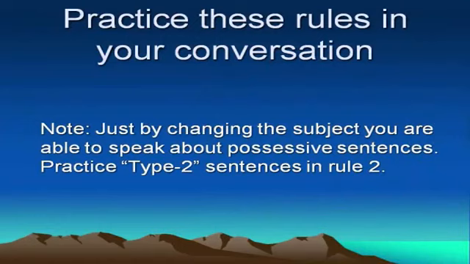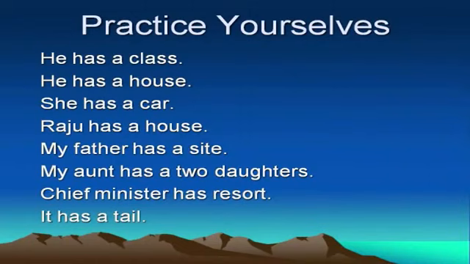Practice these rules in your conversation. Note: just by changing the subject, you are able to speak about possessive sentences. Practice type 2 sentences in Rule 2. I do not have, we do not have, you do not have, he does not have, she does not have, it does not have, they do not have. Practice yourselves just by changing the subject and objects.